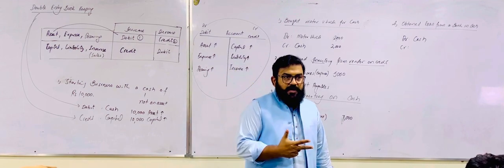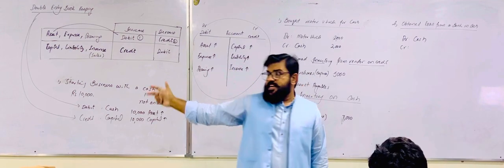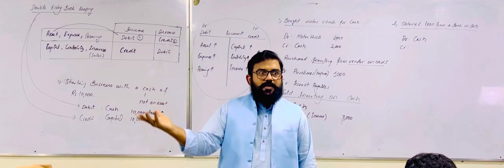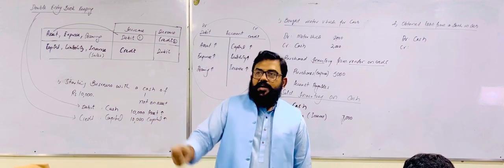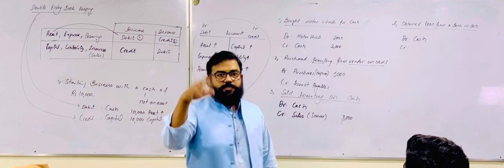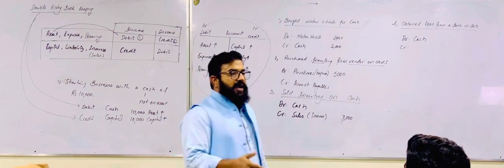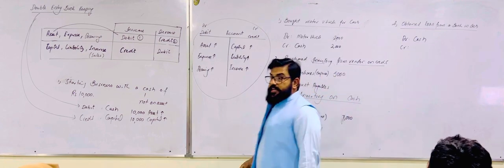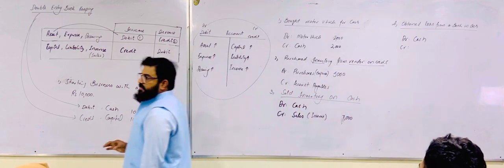In the same way, if there is any liability, bank overdraft is a liability, bank loan is a liability, trade payable is a liability, salaries payable is a liability, electricity payable is a liability, rent payable is a liability. If you enter everything as payables, how can you differentiate between different types of liabilities? So you need to enter each and every liability with its name.